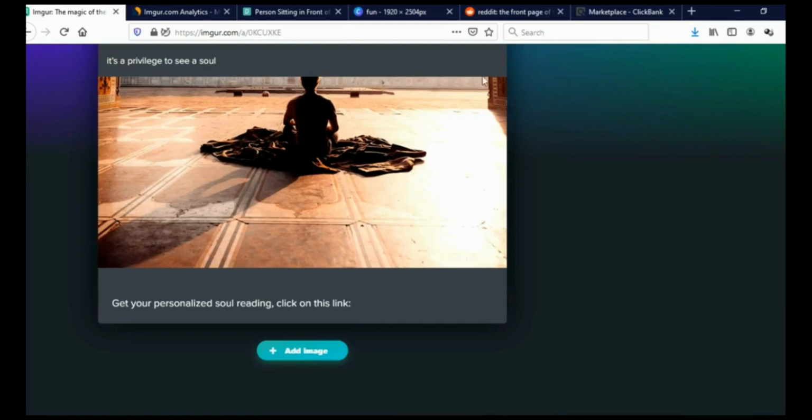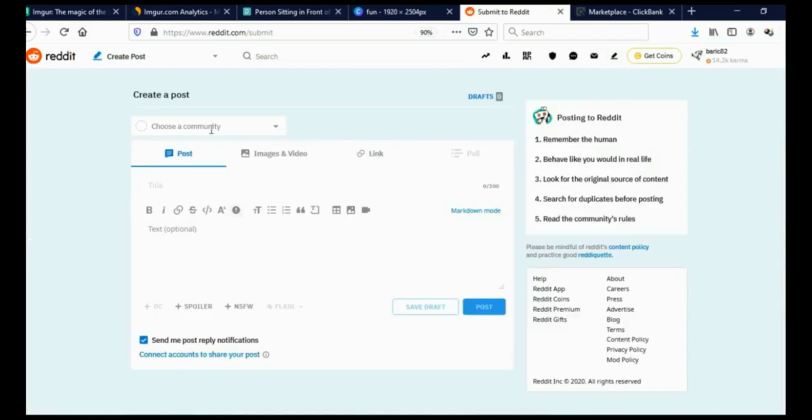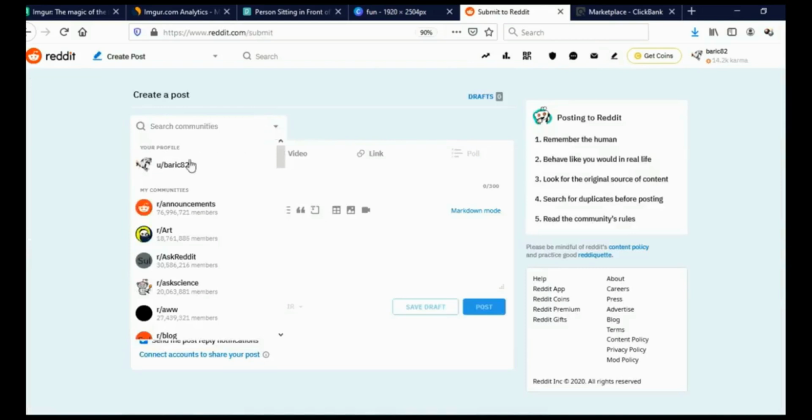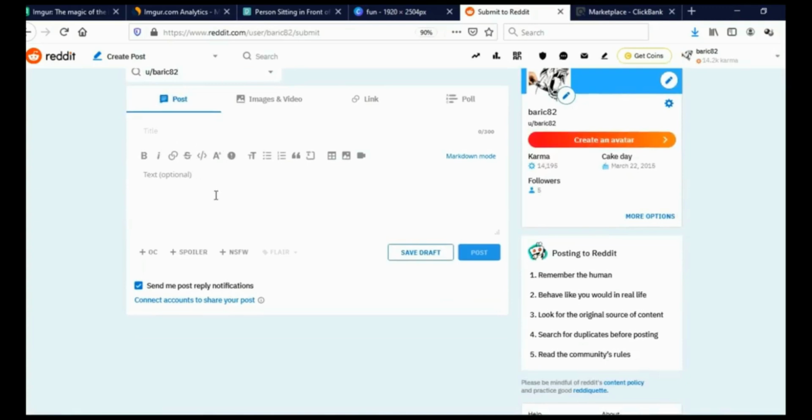So what you need to do next is go on Reddit and click on this pencil here where it says create post. Click here, give it a second to upload, and here you should choose where you wish to make this post. I wish to make this post on my profile, as you can see here, and we need to add a title and article here on Reddit.